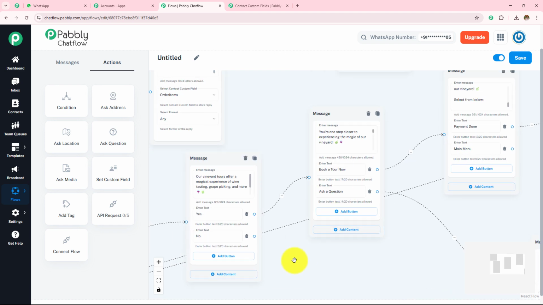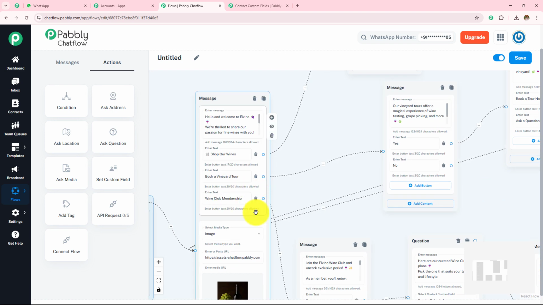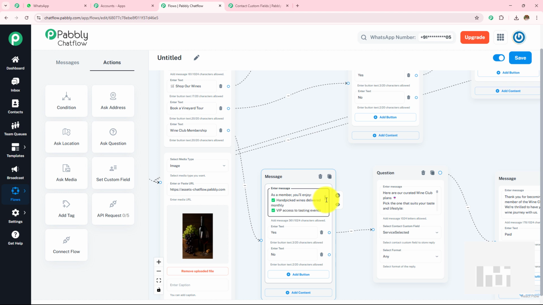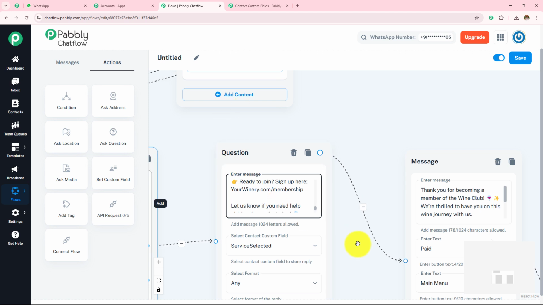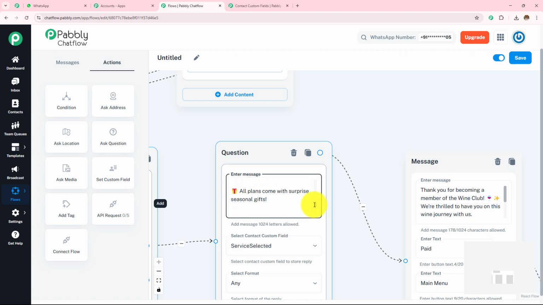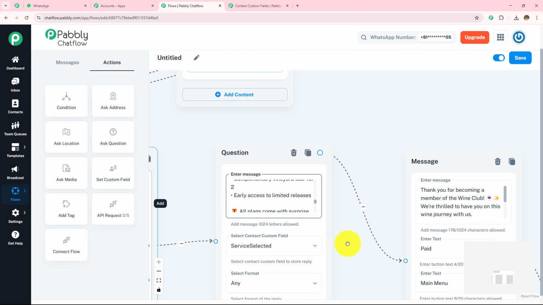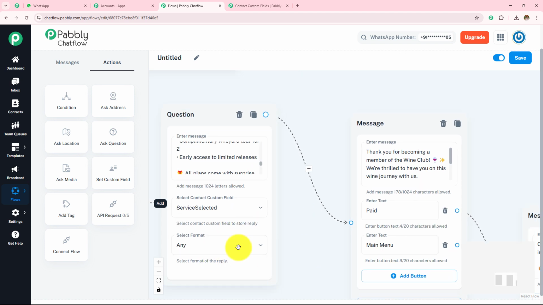Here we are done with the second button, and then finally I created this wine club membership. Here in this message I have written all the benefits of membership, and then I asked them whether they want to sign up or not. If they click on the sign up, I am going to send them this message, and I am going to ask them what plans they have selected. So here also I have asked this question button instead of text plus button. I have selected my contact custom field as service selected. Here you can rename this to plans selected, like that, and the format is any, as I've told you earlier.